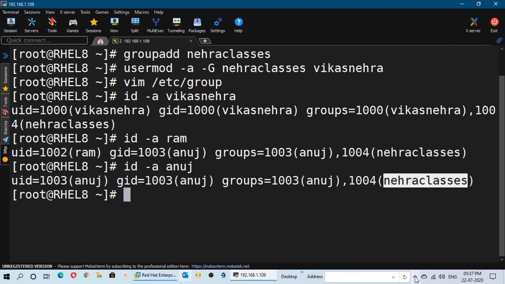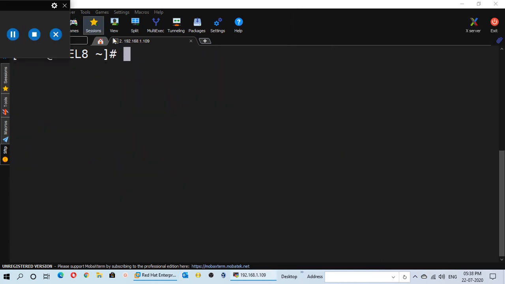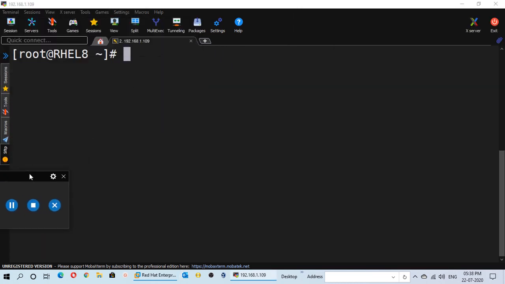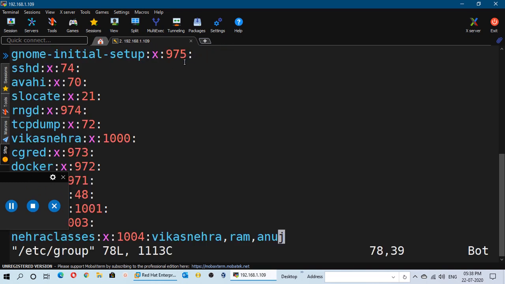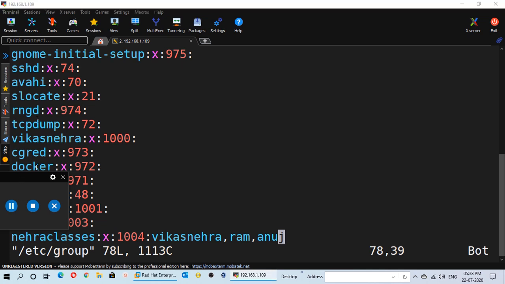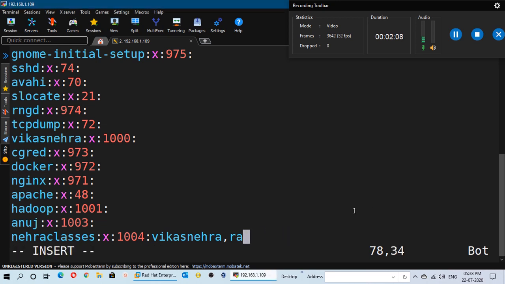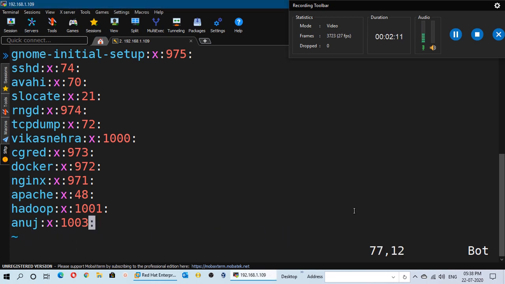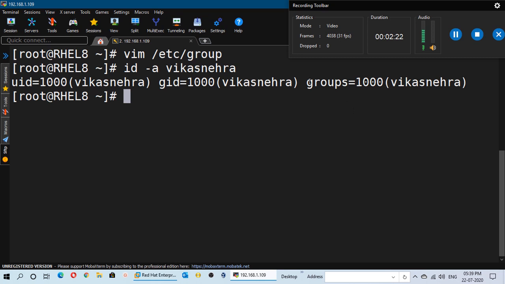I will show you. For that, let me remove the entries from the group file. To remove the entries, we can open this file in the vi editor like this, and here we can just remove the last line for Nehra classes. Let me remove this line completely. Now save this file. You will not find the Nehra classes group present in this file. So if you run the id -a command for Vikas Nehra or any other user, you will not find the entry for Nehra classes, because the Nehra classes group is removed from the system.